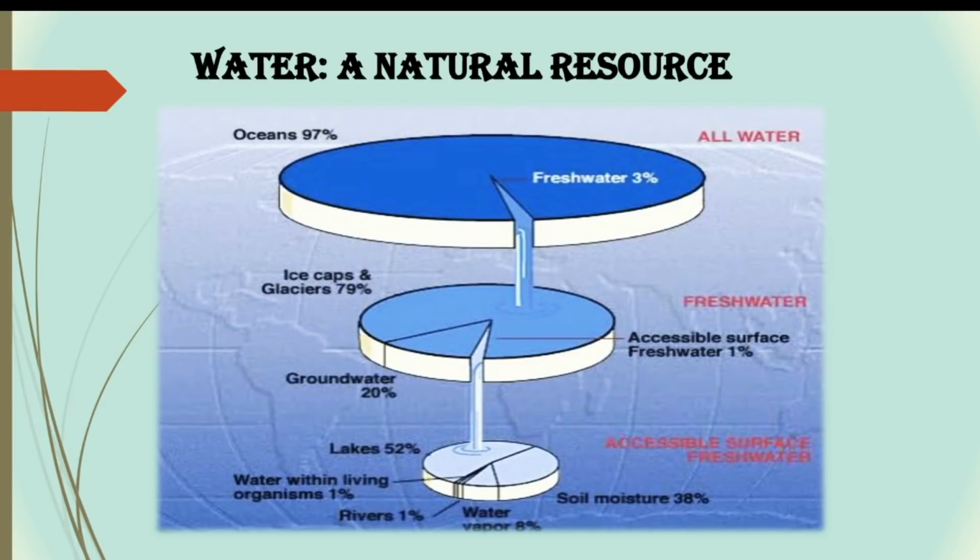This accessible fresh water is then divided into lakes which is 52%, rivers which is 1%, water vapors which is 8% and soil moisture that is 38%. So water within living organism is only 1%. So this 1% water is used for many purposes.